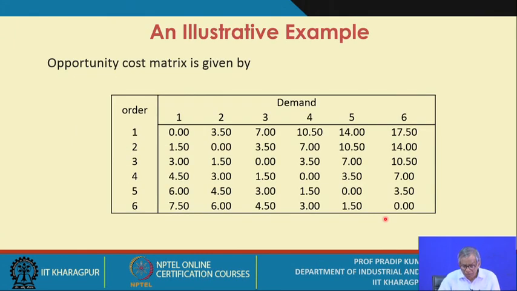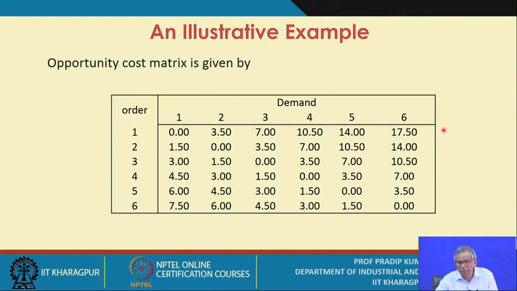What we try to do essentially is that you can use either the opportunity cost matrix table or the payoff matrix table. Against each order quantity or ordering strategy, you go row wise and calculate the expected payoff.